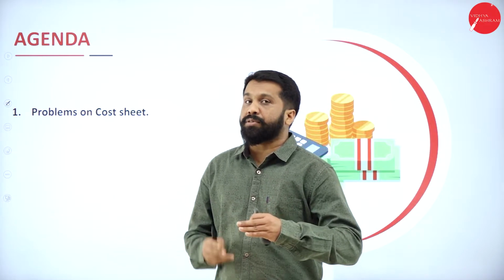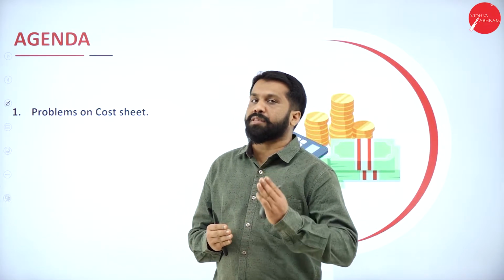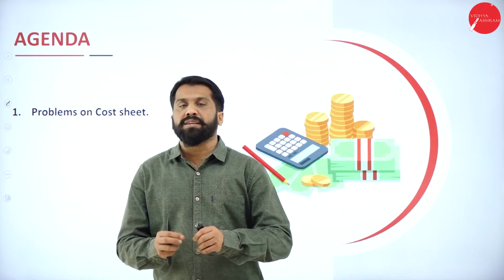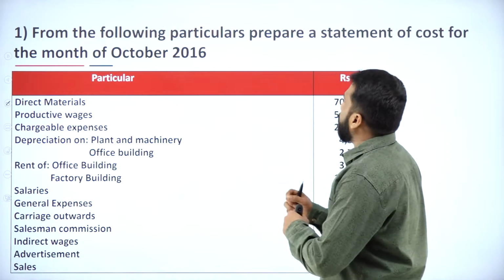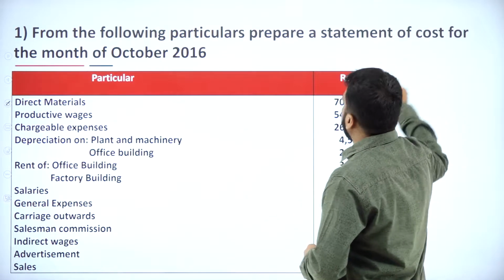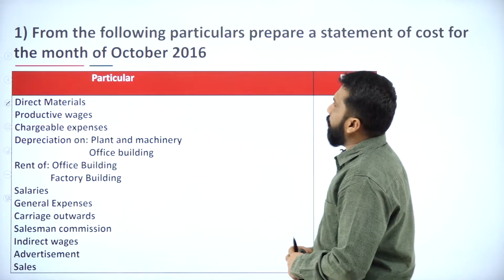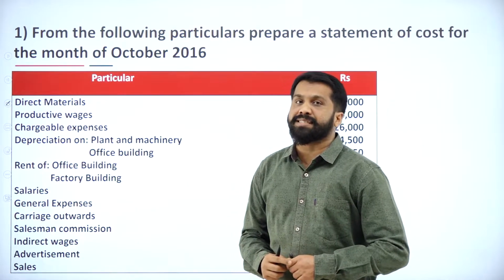Your subject is accounting. In accounting, we are doing chapter number 3. In chapter 3, we are doing cost sheet. This will be your question. From the following particulars, prepare a statement of cost for the month of October 2016.